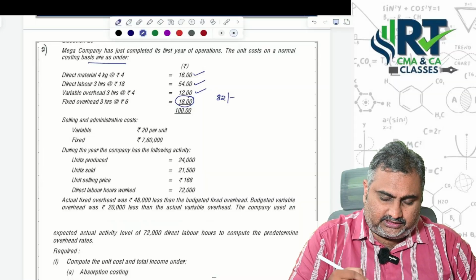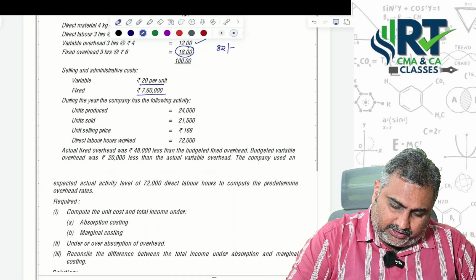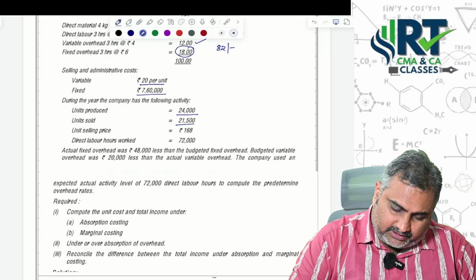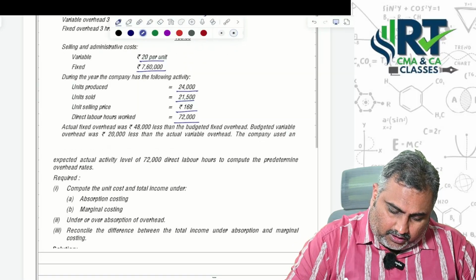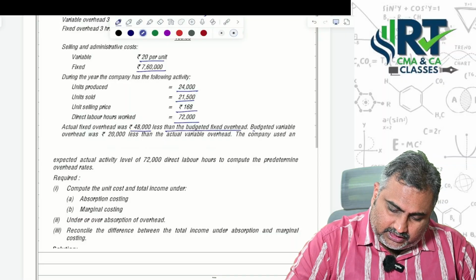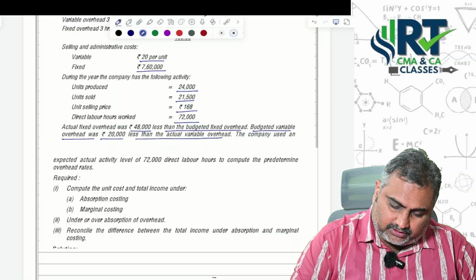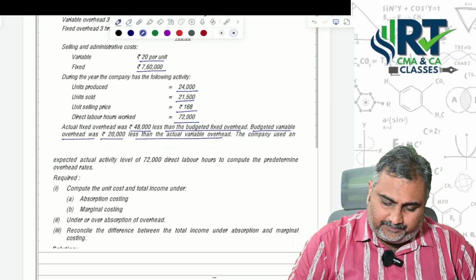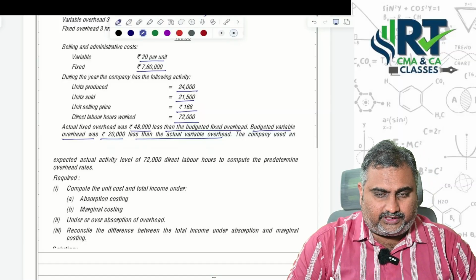But see, certain changes are there. Variable cost selling and administrative 20 per unit, fixed is 7 lakh 60, units produced given, units sold given, selling price given, direct labor hours worked provided. All fixed overheads were 48,000 less than the budgeted fixed overheads, and budgeted variable overheads were 20,000 less than the actual variable overheads.